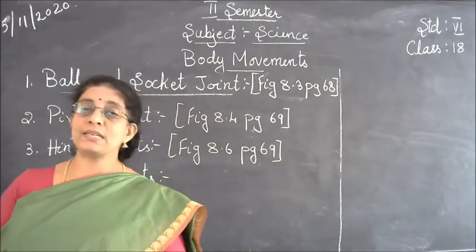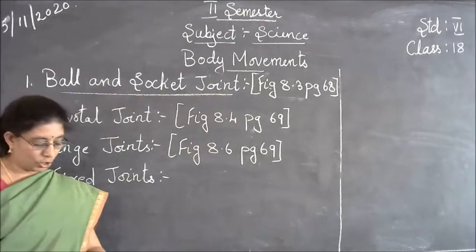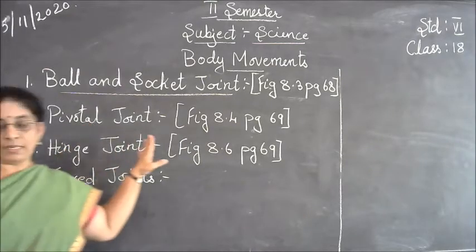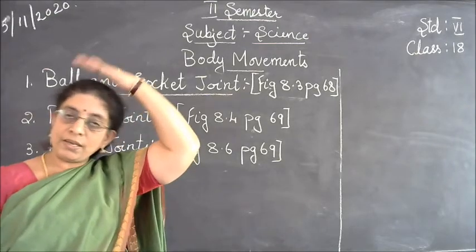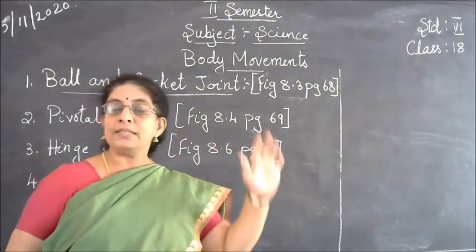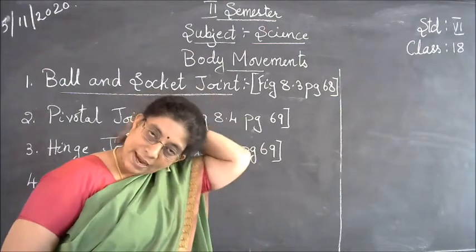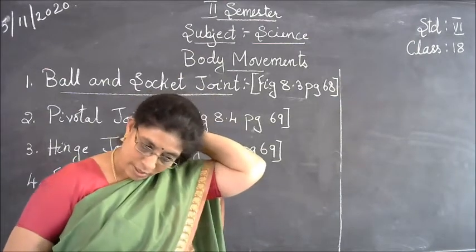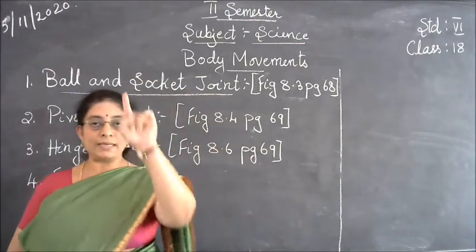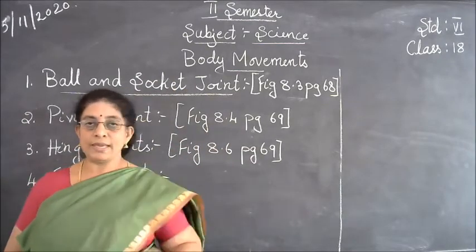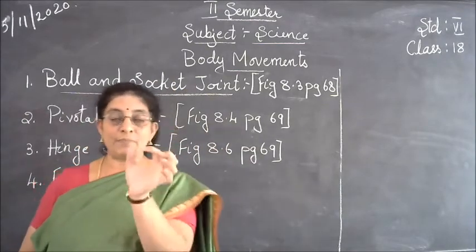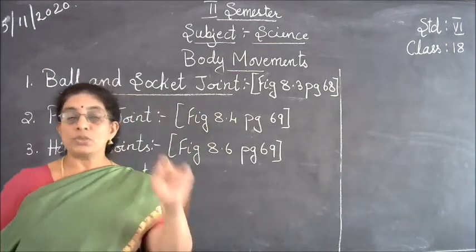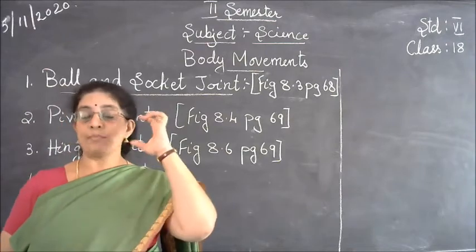The next is the pivotal joint. Where is it present? You know your head, you know your neck. It is the place between the neck and the head where they are joined. When you keep your hand over here, you can feel that there are bones, like a chain, one into the other.